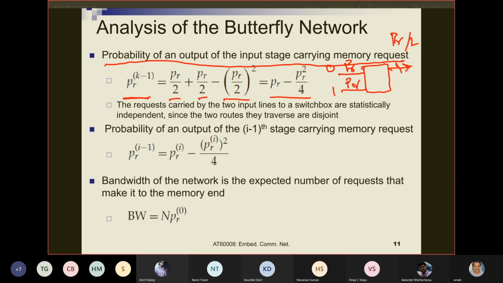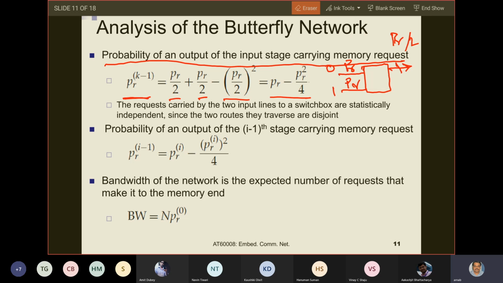Now let us think recursively and consider a particular stage, because we said all lines at the output of a stage have the same probability of carrying a memory request.